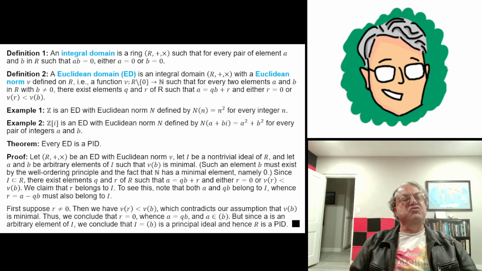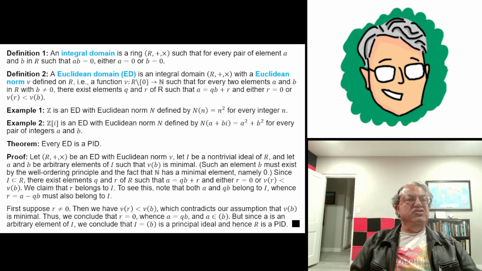And we know that such an element must exist because the norm is defined over the natural numbers, and since the natural numbers have a minimal element, namely 0, any function whose image is in the natural numbers has a domain that also has a minimal element. So there has to exist an element b of our ring R such that the norm of b is minimal.